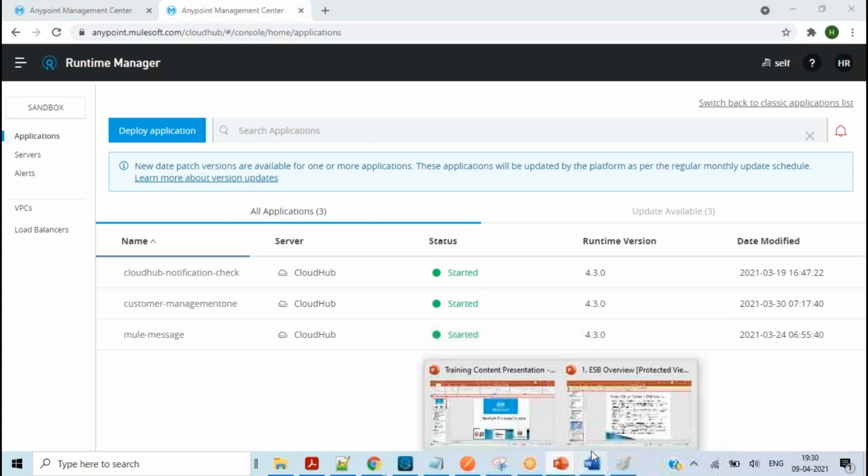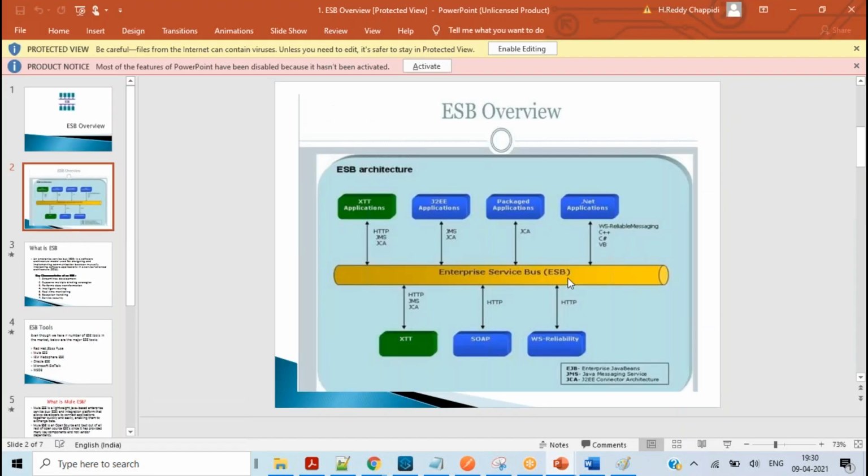Okay, so let's come back to the first slide again. So what is an ESB? As we discussed, there are a number of ESBs available, right? Enterprise service bus, we call ESB. An enterprise service bus can be MuleSoft, can be JBoss, can be TIBCO, or anything. All of them are fulfilling the same requirement, where different applications are integrating with each other. So this is the general architecture for ESB, not only MuleSoft. MuleSoft also follows the same architecture.